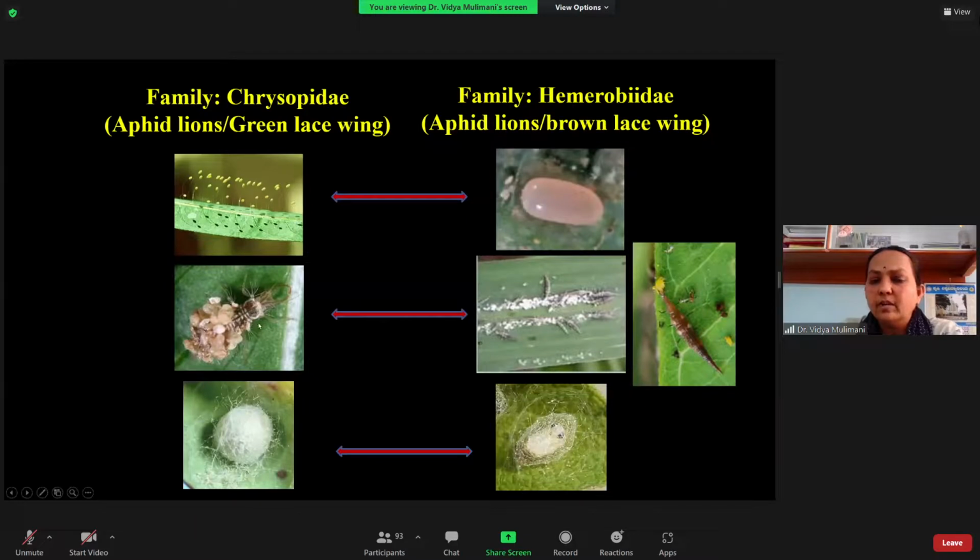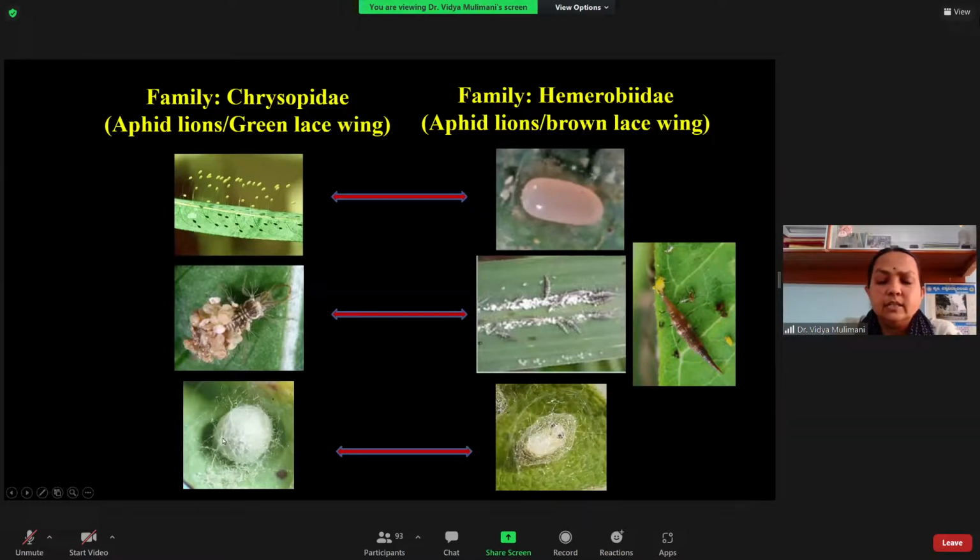So it will be just covering it and moving into the colony of the aphid. This is mainly for protection. Okay, so this is carrying the debris on its abdomen, because the setae are also there, which are holding it. But on the other side, you have the brown lacewing. Here you can see the abdomen is very shiny and soft, and it is not provided with any setae. And it does not have the habit of carrying the debris of its prey in the colony. So this is the difference between the grub of the green lacewing and the brown lacewing.